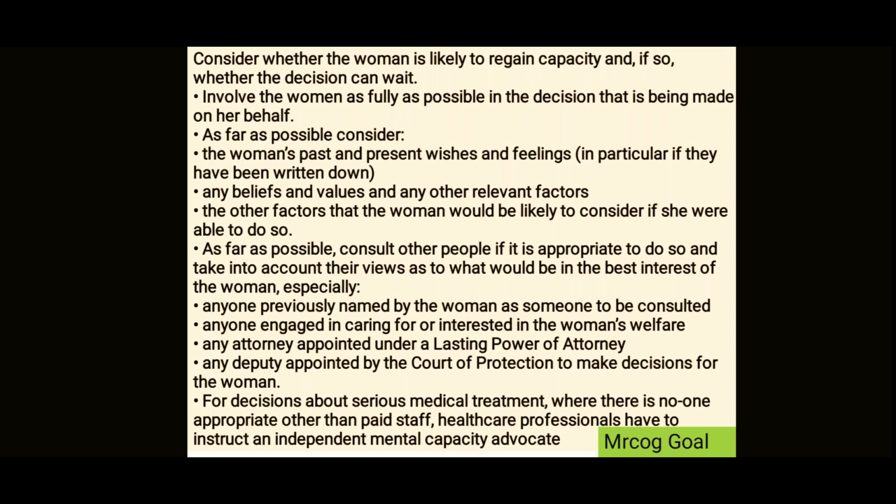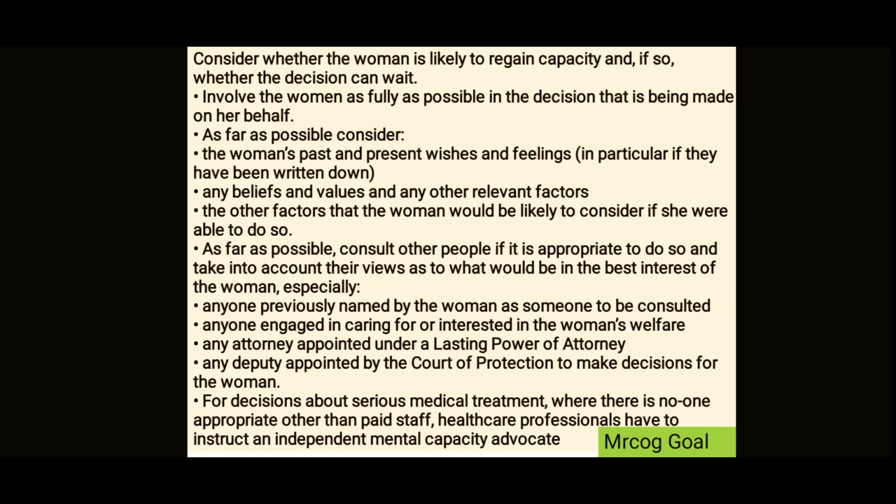What happens here is, for these patients who don't have capacity, involve the woman as fully as possible in the decision. Whatever decision she takes is okay, but you need to tell her, at whatever level she understands. Even if you feel she doesn't understand, you need to inform her that this is all we are going to do. As far as possible, consider the woman's present and past wishes and feelings. See if there are any beliefs, values, or other relevant factors the woman would be likely to consider if she were able to do so.